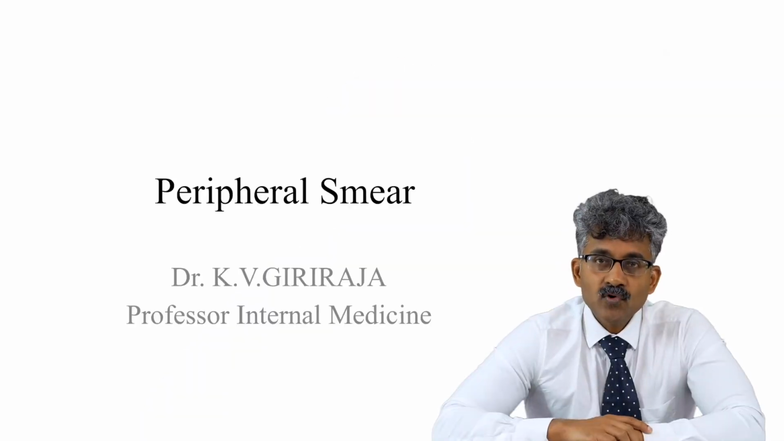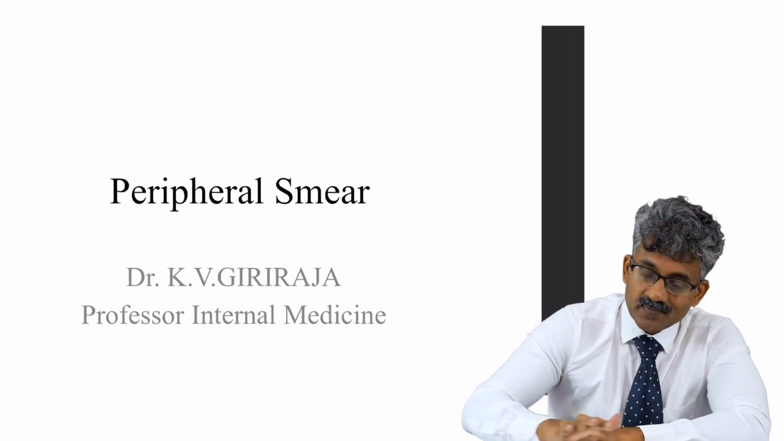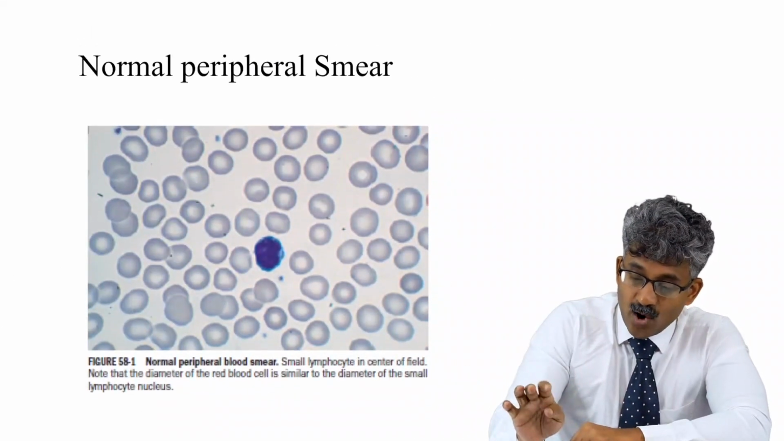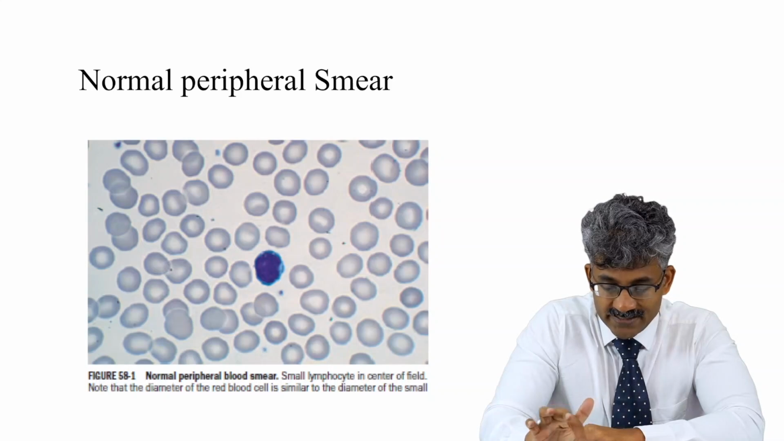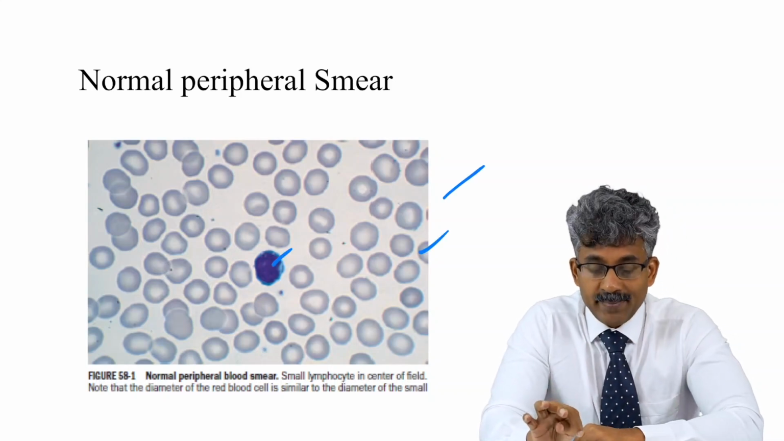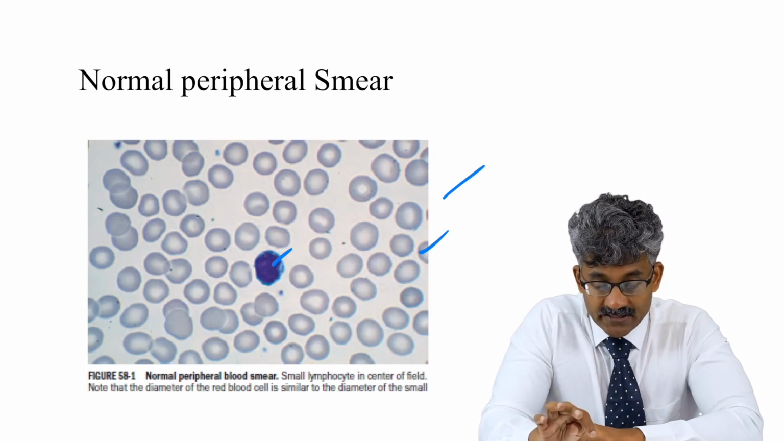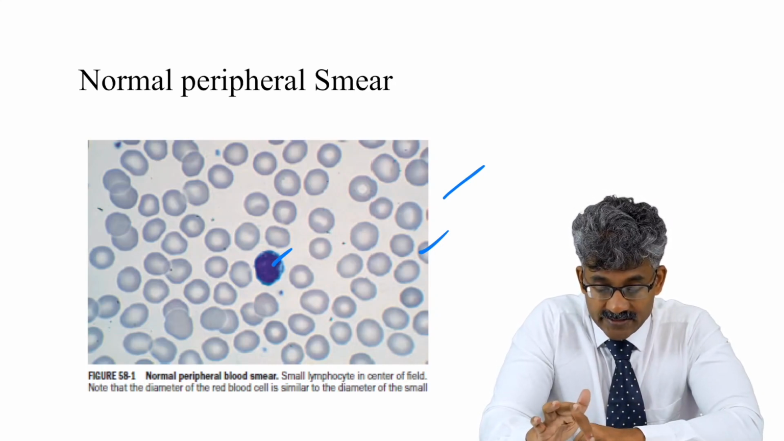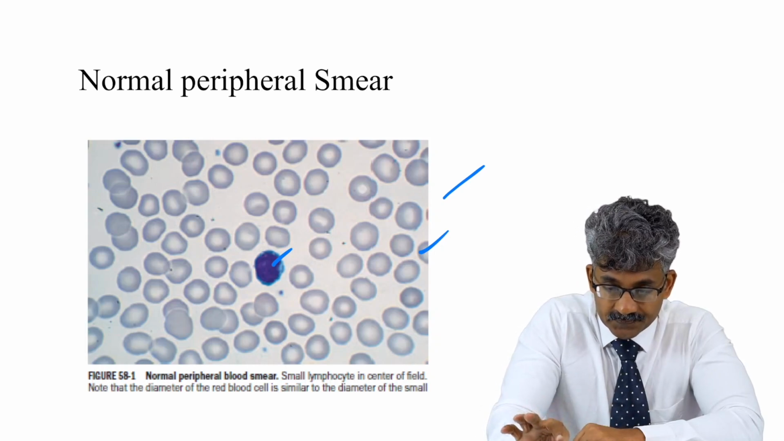Hello students, I discussed in detail the case of anemia, thalassemia. I want to discuss a few peripheral smear pictures in anemia, students. So here this is a normal peripheral smear. These are the RBCs you can make out here, and this is a small lymphocyte to compare the RBC diameter with the small lymphocyte. This is a normal peripheral blood picture. Note that the diameter of the RBC is similar to the diameter of the small lymphocyte nucleus.